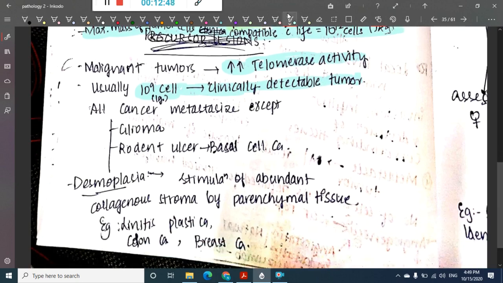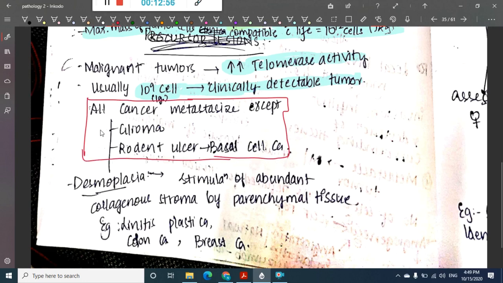All cancers in our body can metastasize except 2, which cannot metastasize. They include glioma and rodent ulcer. Glioma cannot metastasize, and rodent ulcer or basal cell carcinoma cannot metastasize. Both these are cancers, but they do not metastasize.